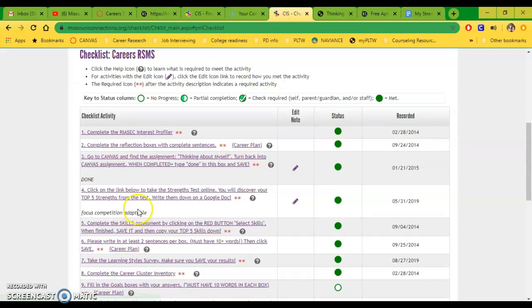Coming back, it says to write them down on a Google Doc, but I also want you to write them here. So these are 3. I need to add a couple more in order for that bubble to fill in. So that's number 4. Number 5 is doing a skills assessment. And read this direction carefully. The skills is where you want to click the red button where you select skills. Then you'll need to save it and copy your 5 skills down.